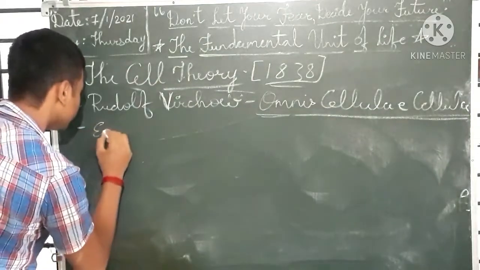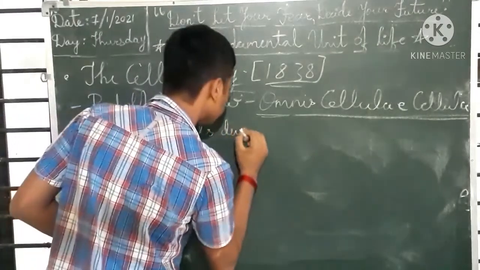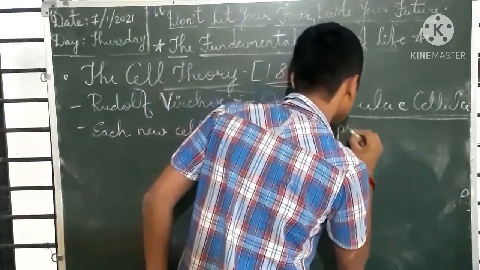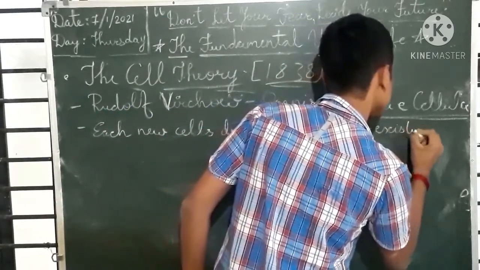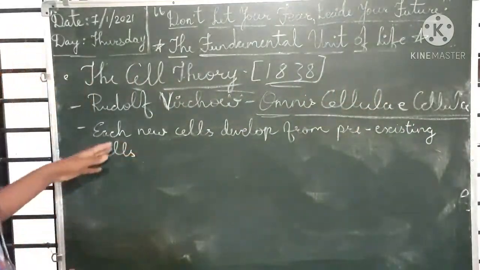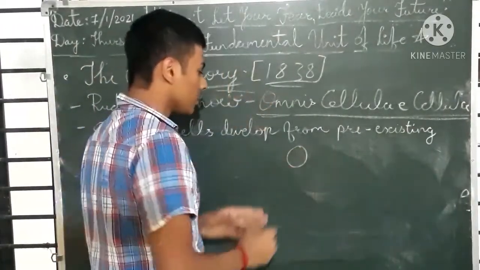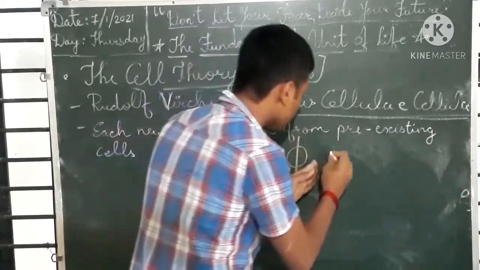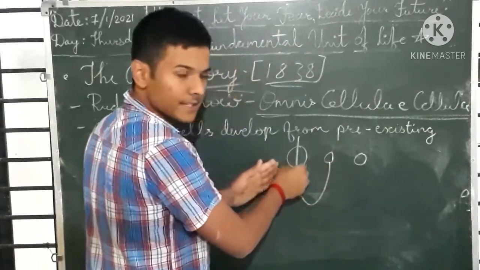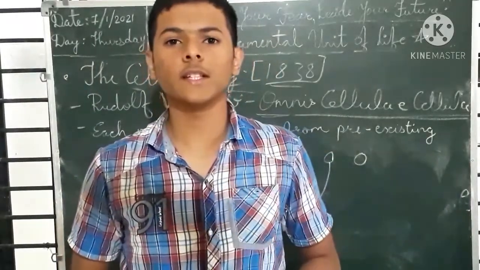Each new cell develops from pre-existing cells. Suppose this is a cell. This cell has the capacity to divide and form two new cells. So each new cell develops from pre-existing cells. Okay? But students, there were some objections in cell theory.